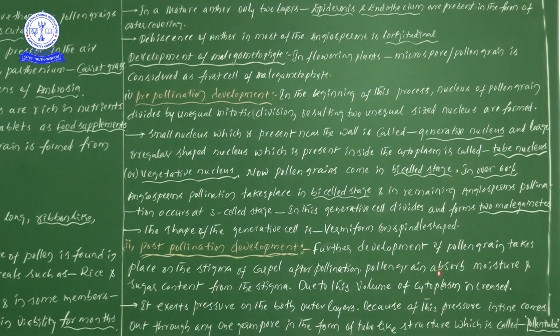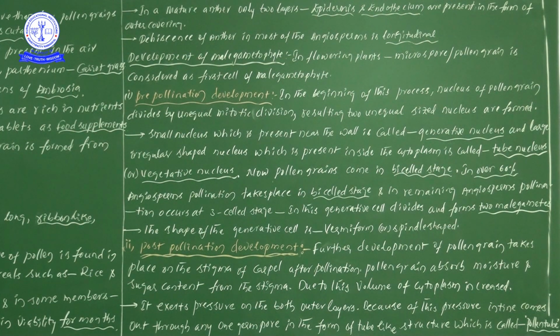Now the pollen grain absorbs. Here five lines are there, and these five lines are important, so listen carefully. The pollen grain absorbs moisture and sugar content from the stigma. On the stigma only, we can definitely observe sugar content and moisture.